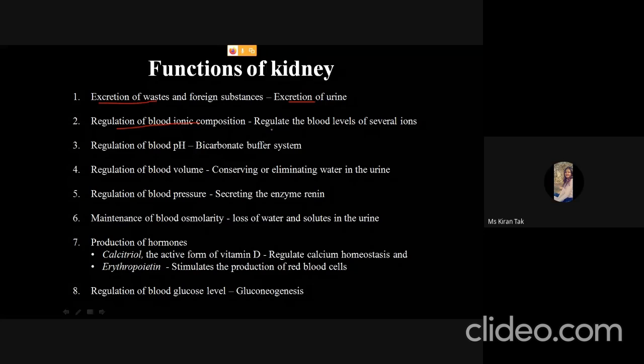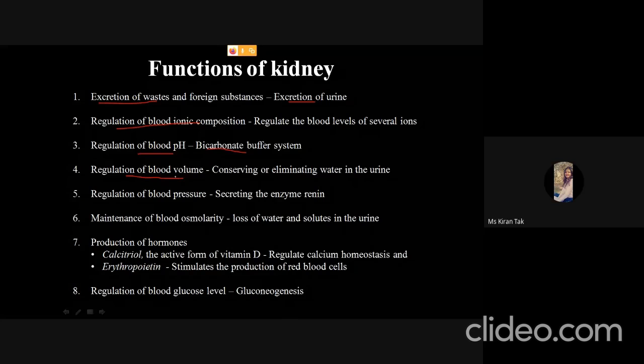So from the blood, it absorbs and secretes a number of ions, and hence it regulates the ionic composition of the blood. The next is the regulation of blood pH. So the blood pH is maintained with the help of the bicarbonate buffer system, through which the homeostasis of the whole body is maintained. The next is the regulation of the blood volume. Okay, so when there is a drop in the blood volume, it is required to conserve water.